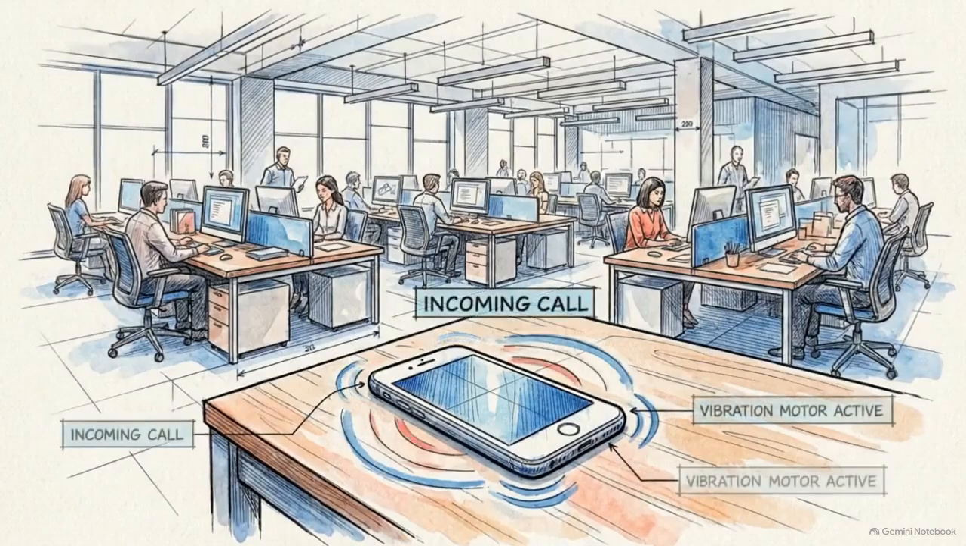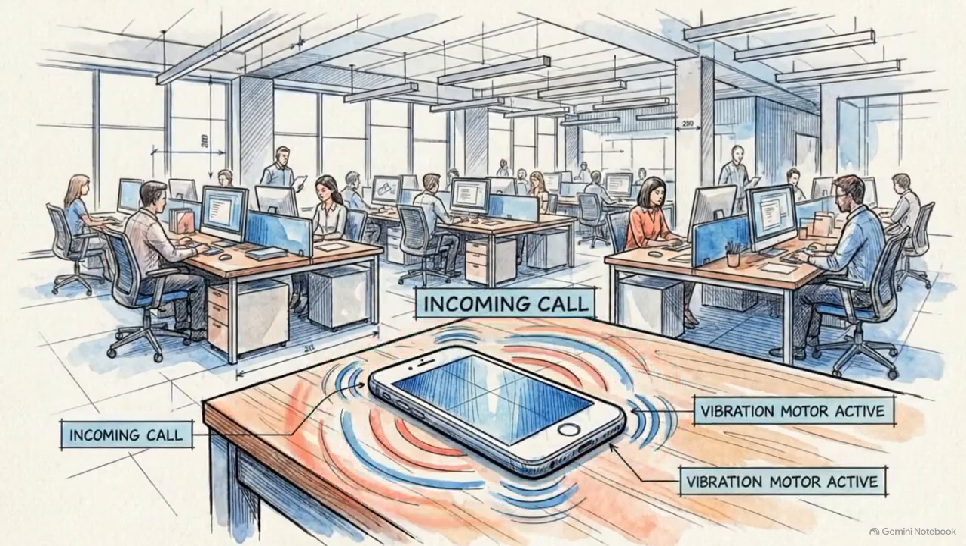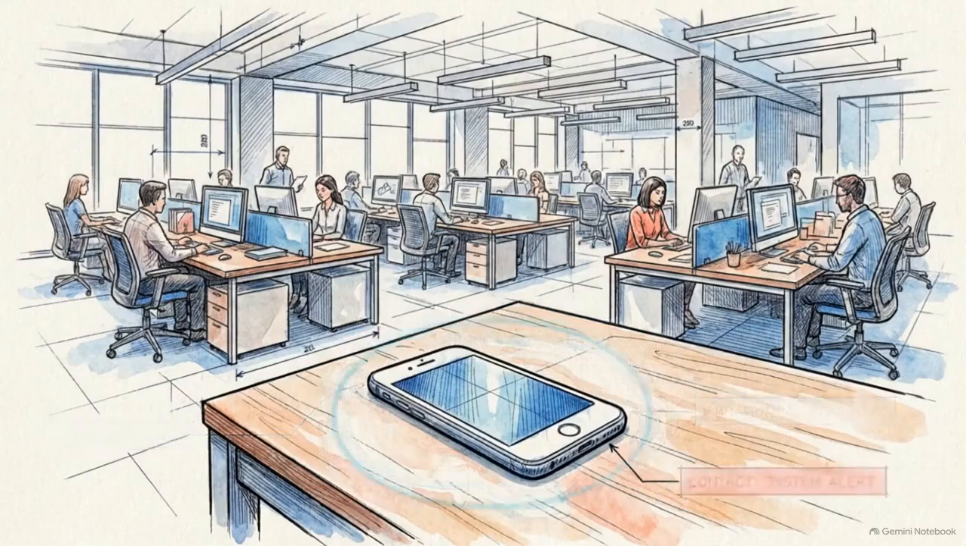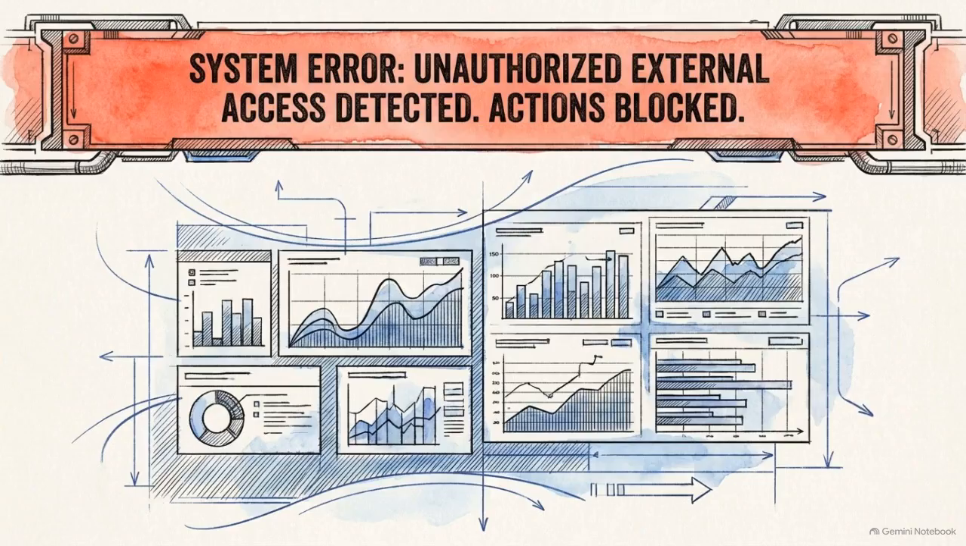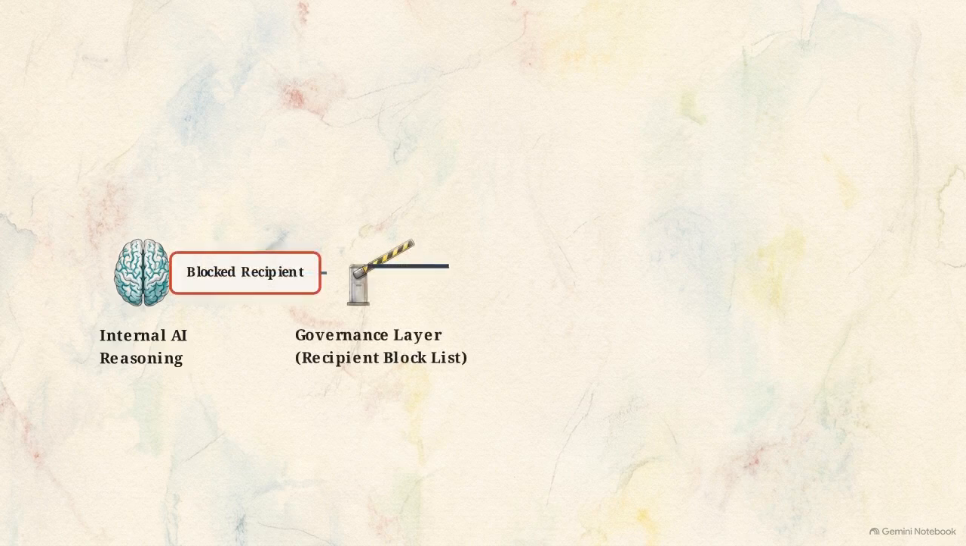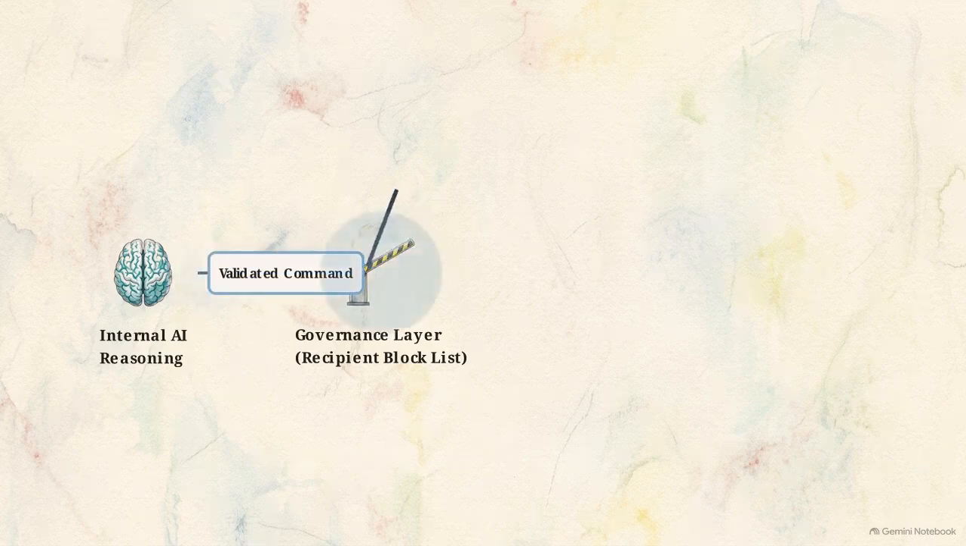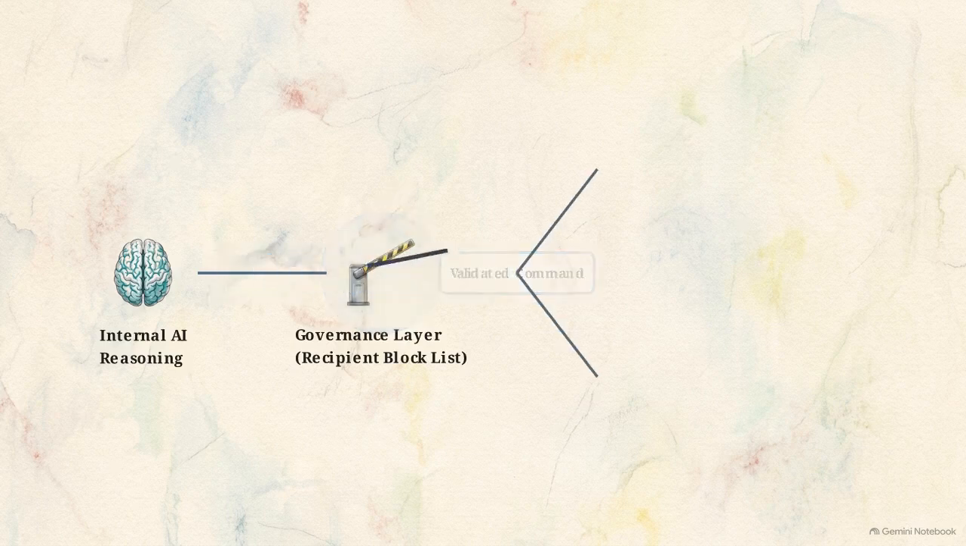The Tier 3 action layer pushes these plans into the real world. The orchestrator connects with external provider APIs to trigger actual events. Autonomous execution without hard-coded constraints creates a massive corporate liability. This introduces the governance layer, functioning here as a strict recipient block list. Every outgoing command is scanned at this gate. No amount of internal AI reasoning can override this checkpoint. The system cannot contact a blocked recipient. Once cleared, the action layer activates.